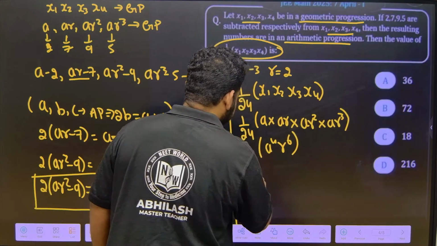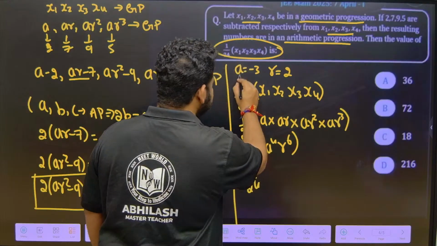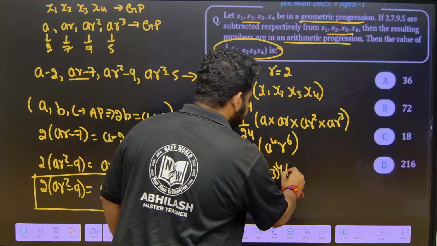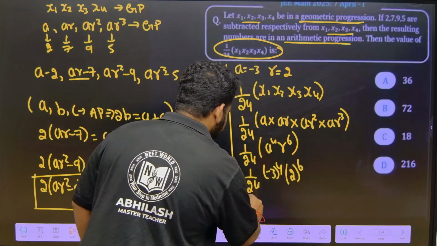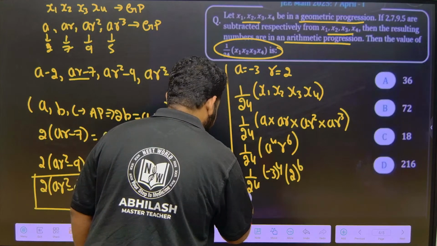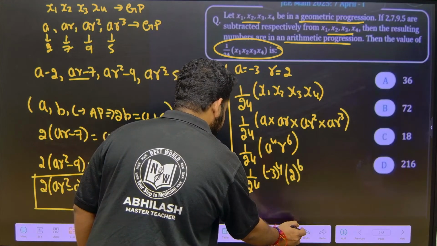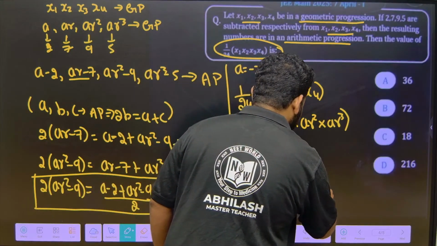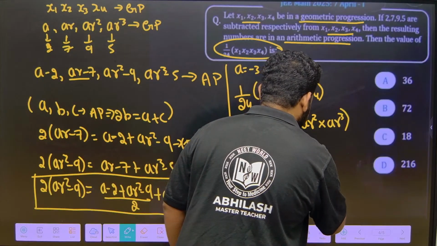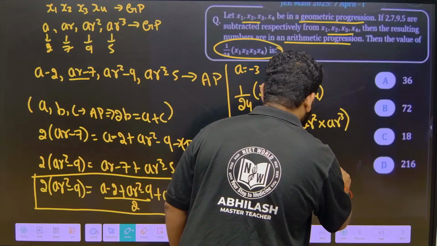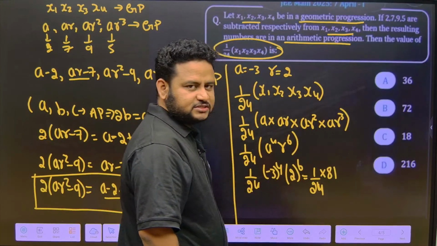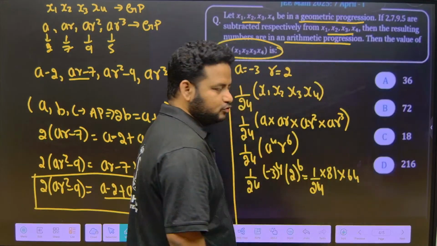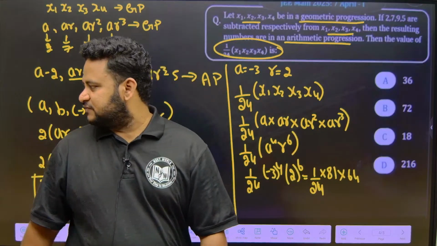So what I will get, friends? 1 by 24 times A to the power of 4, where A is minus 3, to the power of 4, and R is 2, 2 to the power of 6. So this will be equal to 1 by 24 times minus 3 to the power of 4, which is 81. 3 to the power of 4 is 81. 2 to the power of 6 is equal to 64. 2 to the power of 5 is 32, 32 into 2 is 64.